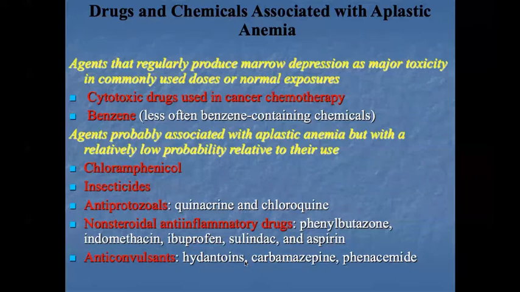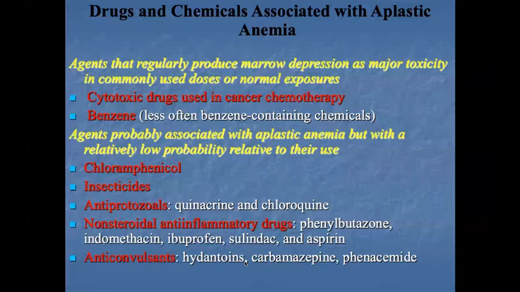These drugs suppress the bone marrow and cause cytopenias. Other agents are benzene and benzene-containing chemicals. The second type are agents probably associated with aplastic anemia, but with a relatively low probability relative to their use.